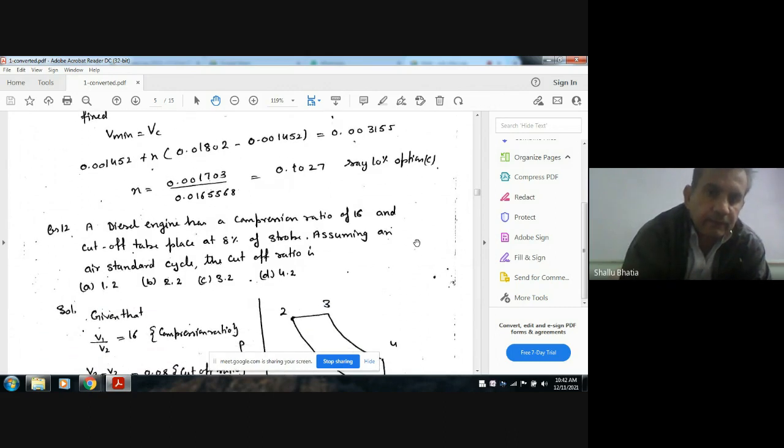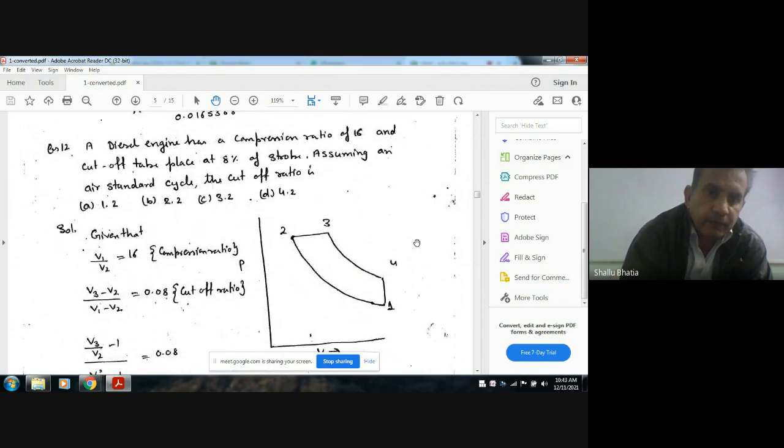Okay. Next, a diesel engine has a compression ratio of 16, and cutoff takes place at 8% of the stroke. Assuming an air standard cycle, the cutoff ratio is option A 1.2, option B 2.2, option C 3.2, option D 4.2. So this is a diesel engine.